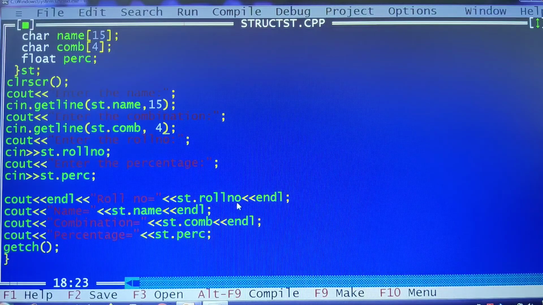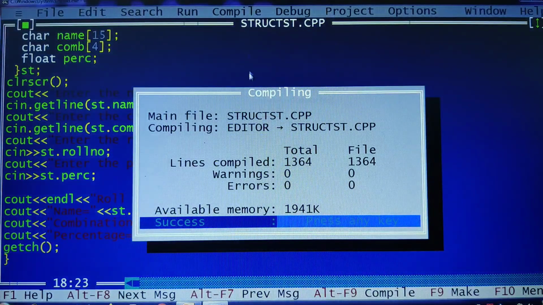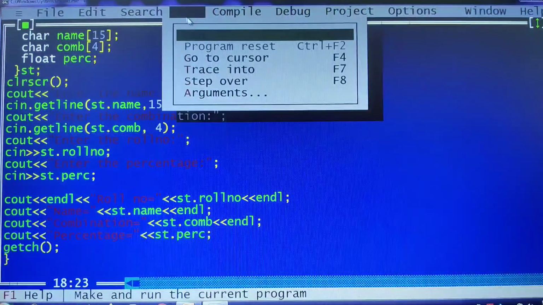I want each one, roll number, name, combination, to appear on a new line every time. That is the reason I have taken an endl here. Then cout name is equal to st.name. Now here you need not use any other function apart from the structure variable itself. So st.name, then cout combination, st.combination and st.percentage. This is how you are going to write a program by making use of structures. Now let me compile this. I got 0 errors. Let me run the code.